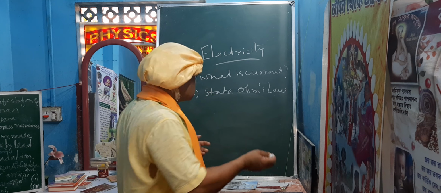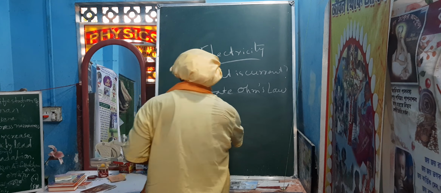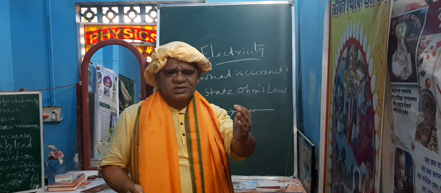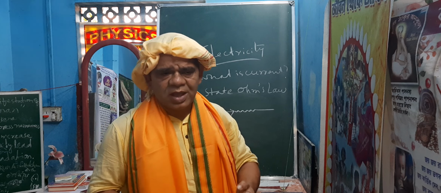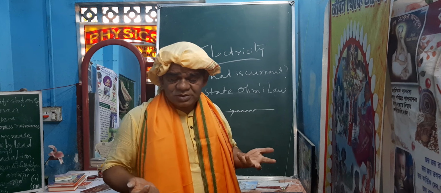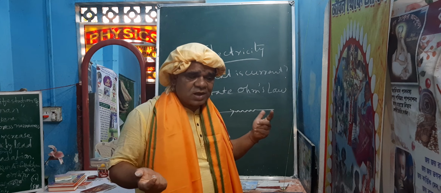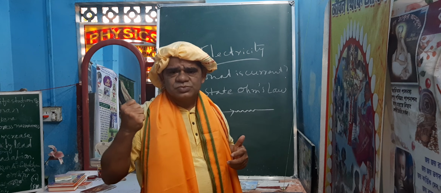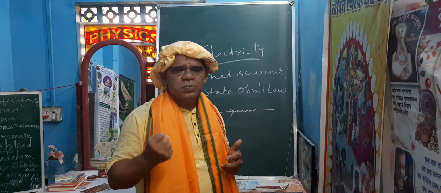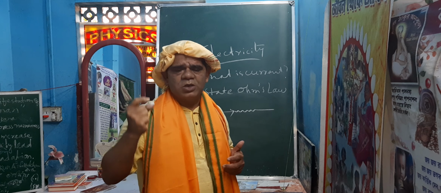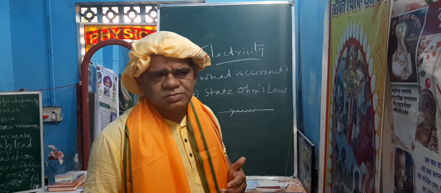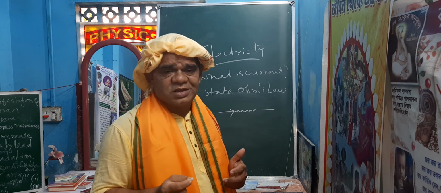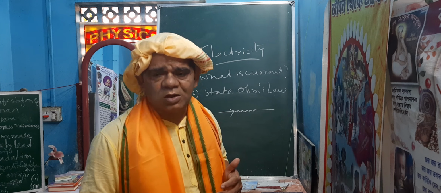What is it? When current flows through a wire, you know it has to face a resistance, an opposition, as when you do something, opposition comes. Similarly, when current flows through a wire, the property of the conductor by which it opposes, the obstruction offered by a conductor, is called resistance.